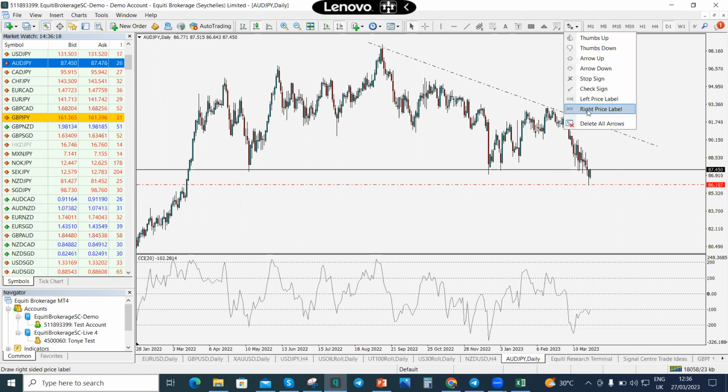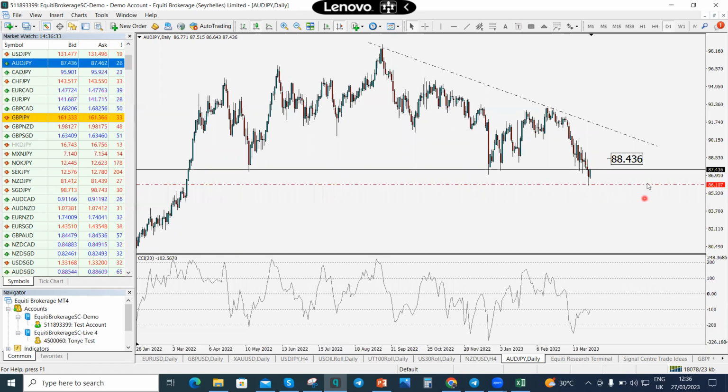So we're expecting prices to rally back up, let's say into the zone $88.436. Rather, that's not going to be per barrel. Sorry, this is not US oil. This is AUD/JPY. So that's the 88.436 price level. And from that price level, if it's not effectively cleared out, we would see a sell off back into 86.107. Just take note of that. But if that level is effectively cleared out, then we'll be seeing prices coming to 90.466 before the sell-off will continue.